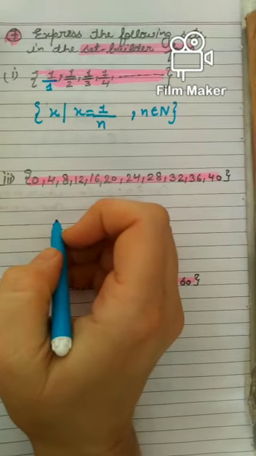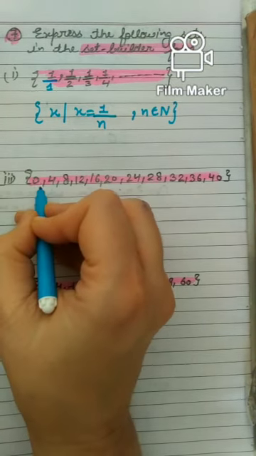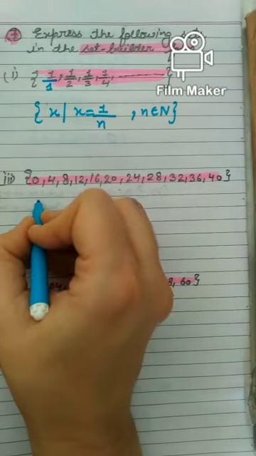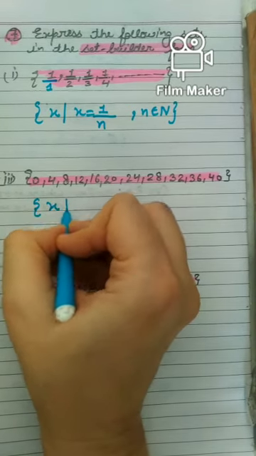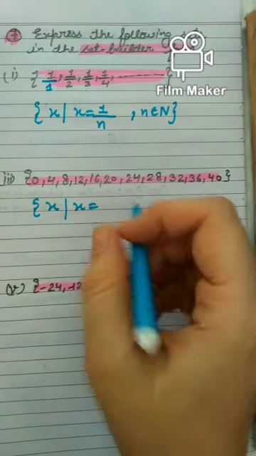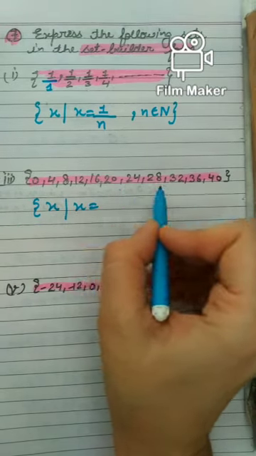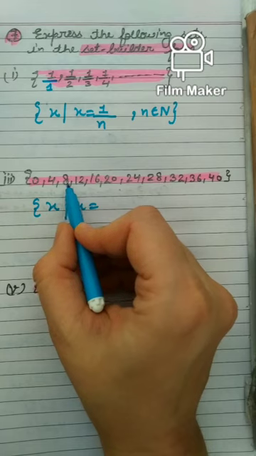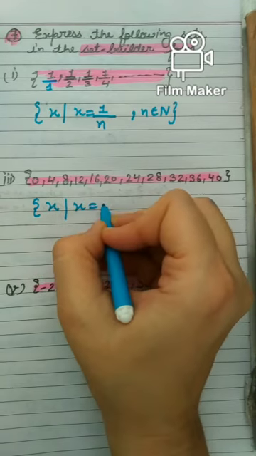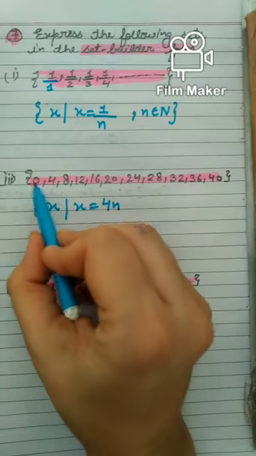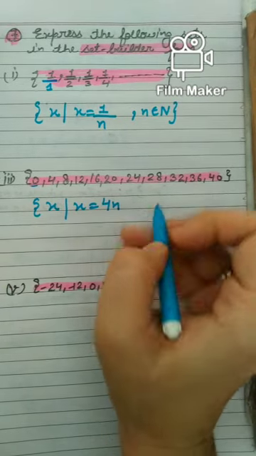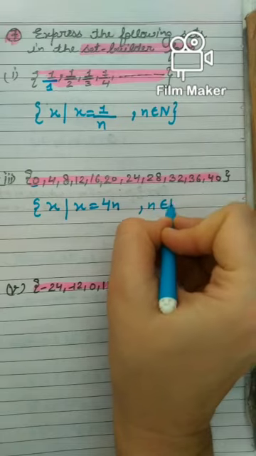Now next one, they have given that 0, 4, 8, 12 are the members of the set. I have to write in set builder form. It has those x such that x is equal to, beta we can easily see 0, 4, 8, 12 means 4 1s are 4, 4 2s are 8, 4 3s are 12. These are multiples of 4, no? So I can write x is equal to 4n. But it is starting from 0. So I will write this n belongs to W, whole numbers, right?